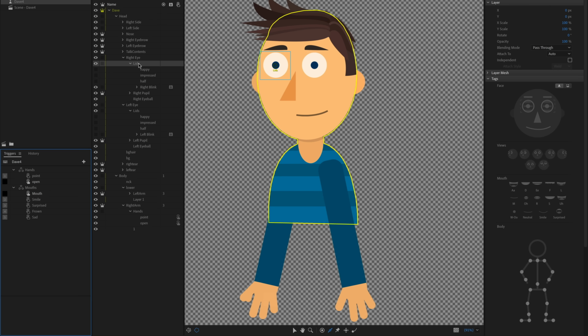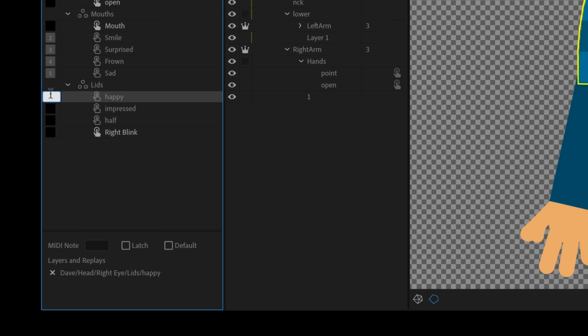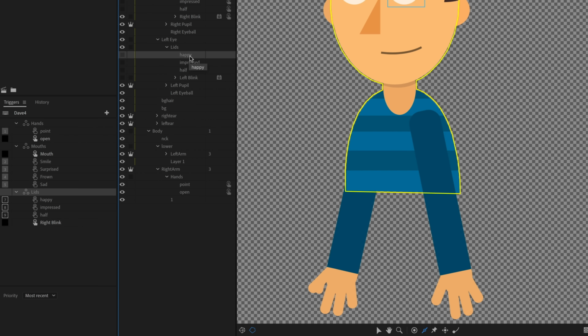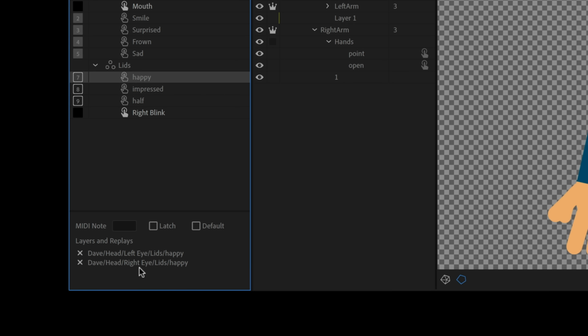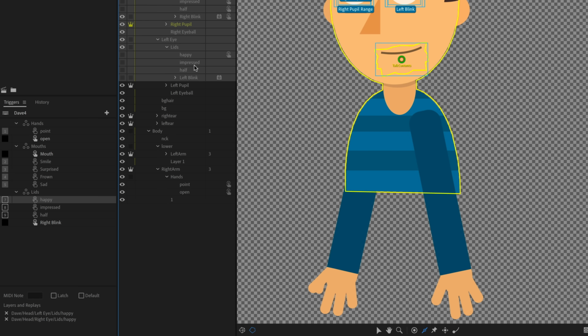All right, so normally I would just drag in my lids group over, create swap set, and here's happy. Let's do that with 7, and let's do impressed as 8, and half as 9. Now, notice that I only dragged in the right eyes groups, but what I can actually do is combine these and do the left eye as well. So the happy layer for the left eye, I'm going to drag that over top of the happy trigger I've got here. And you'll notice as soon as I do that, I've got my 2 layers showing up down here. My left eyelid's happy and my right eyelid's happy. So both of these layers, actually as many layers as you want, I could select all of these and drag them over top of here, and my layers list is going to be really, really long.